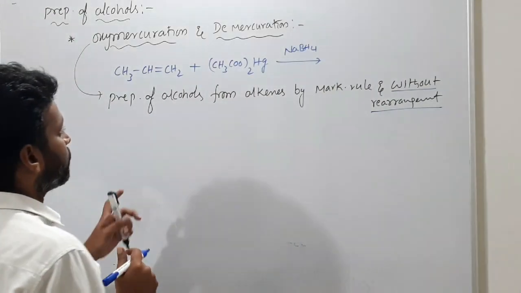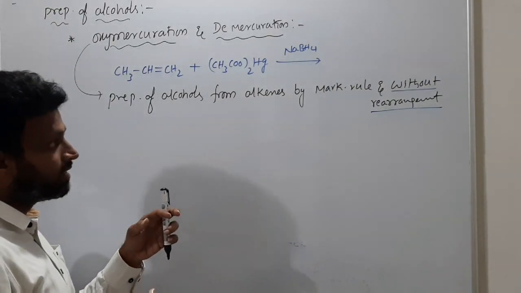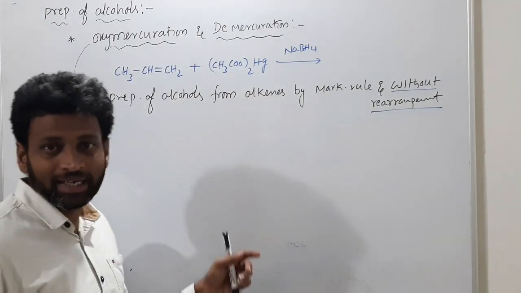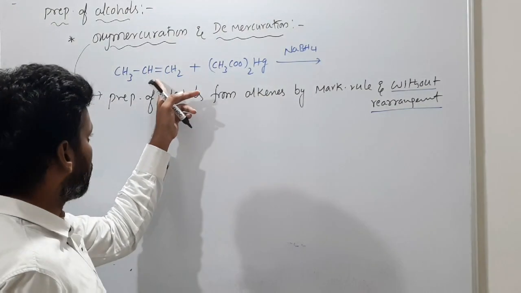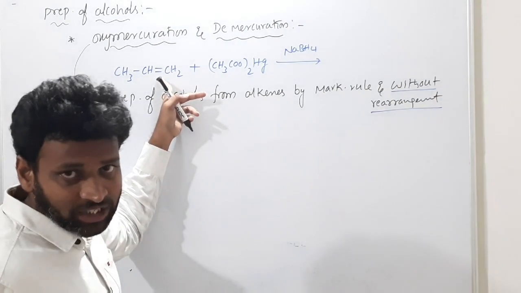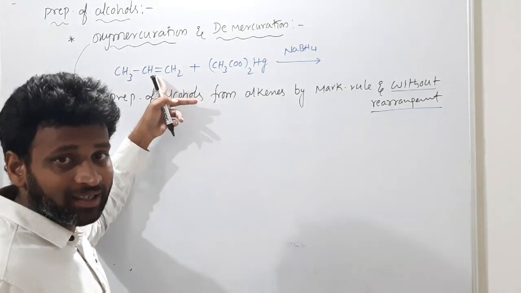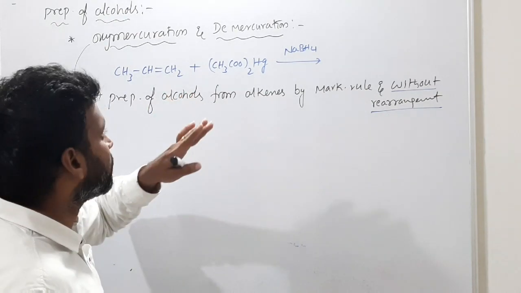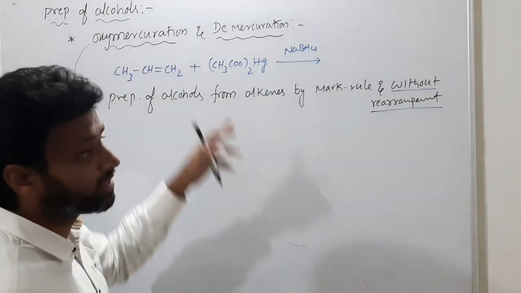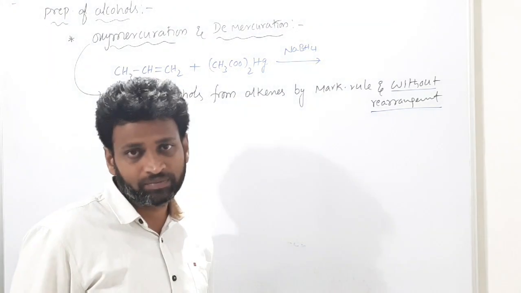Got it clearly? So what is the product here? Even if rearrangement possibilities are there, they are not happening here. If for the alkene the rearrangement possibility is still there, no rearrangement happens in oxymercuration and demercuration.